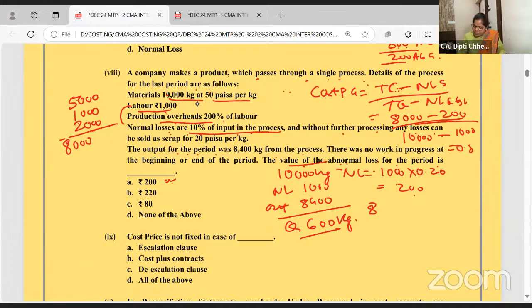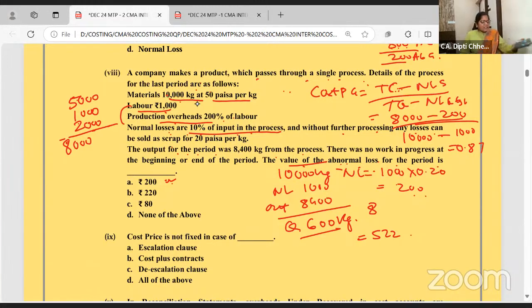Abnormal loss is valued at 0.87. So 600 kg into 0.87. That's coming to 522. There's some mistake. Abnormal loss is always valued at cost per good unit. Yes, 10,000 into 50 paisa, 5,000. Labor. Production overhead is 200% of 1,000. So 2,000. Normal loss is scrapped at 200.